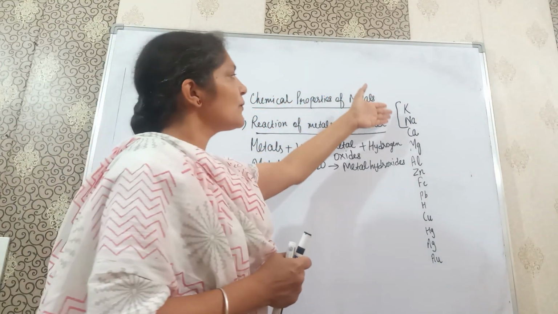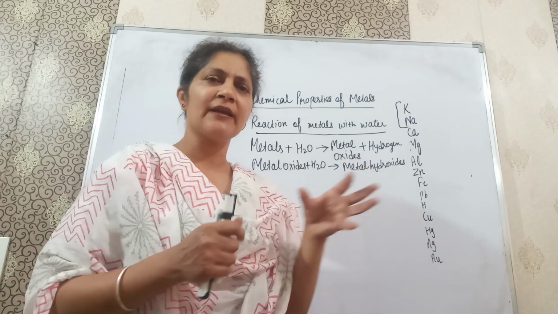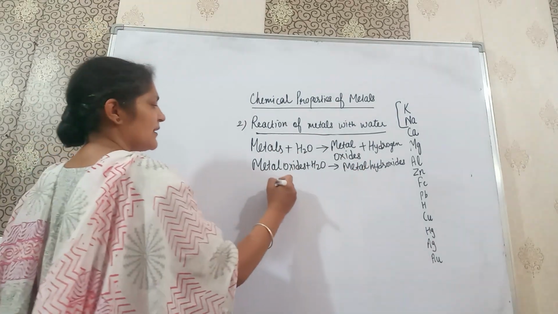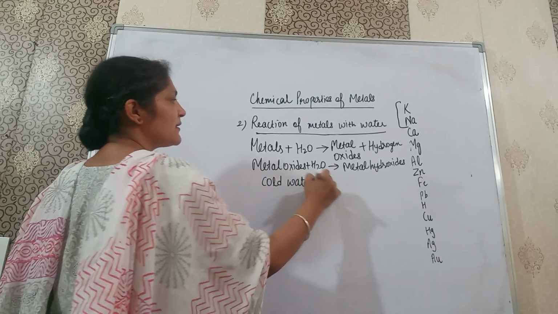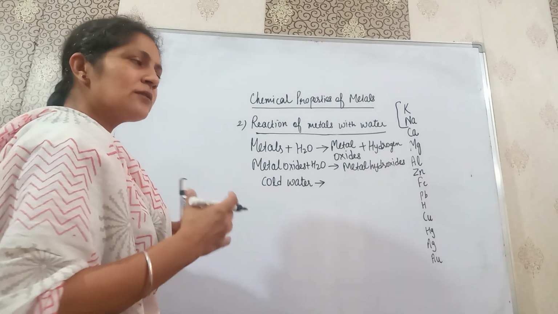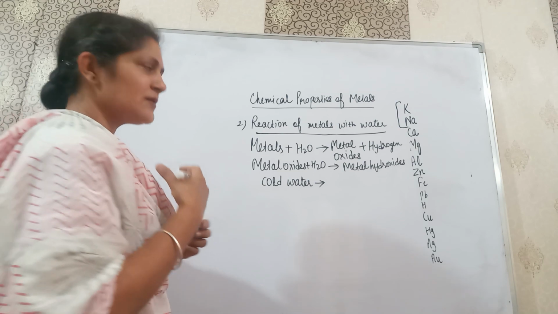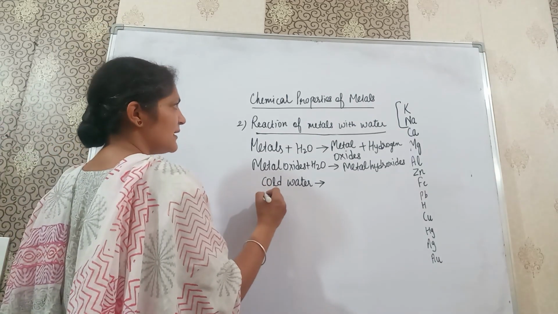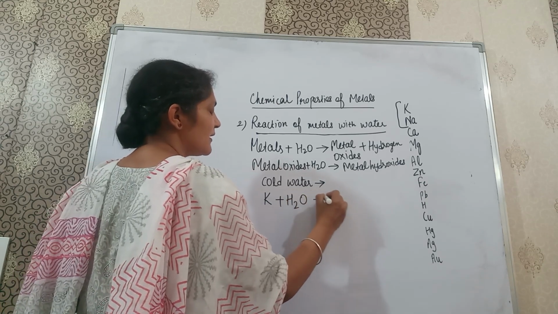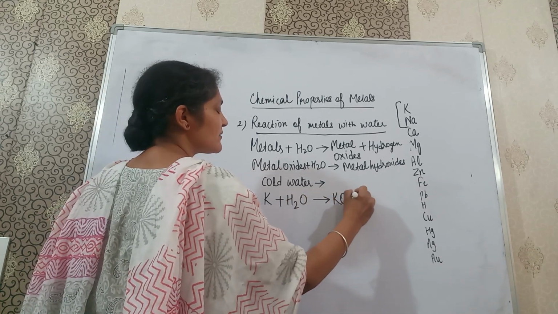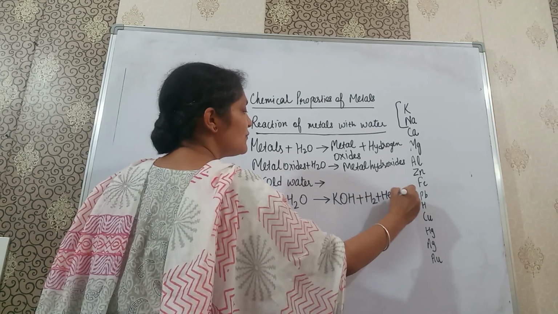As we know, sodium and potassium are very much reactive. They react very violently with cold water, and they produce their hydroxides, and a lot of heat is produced. Hydrogen gas is produced, heat energy is also produced. Like we will see that here is potassium. If it reacts with water, it will form potassium hydroxide and hydrogen, and heat energy is produced.